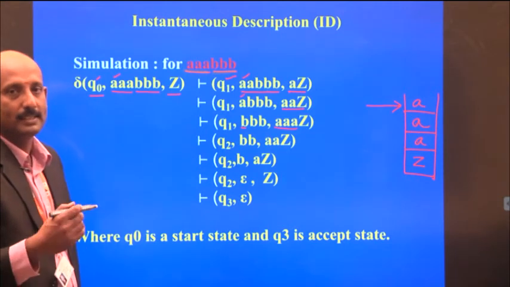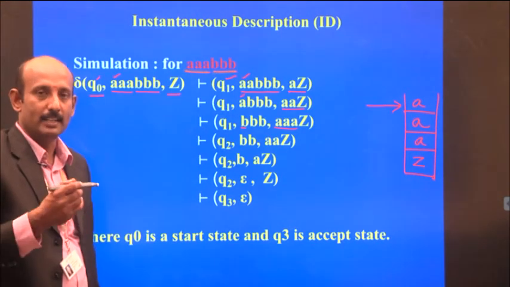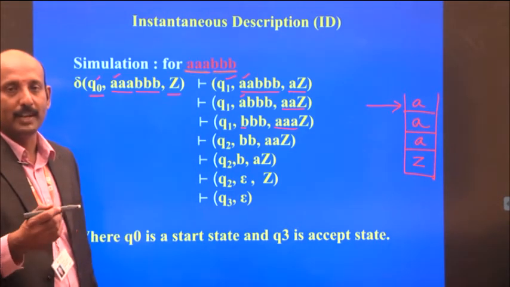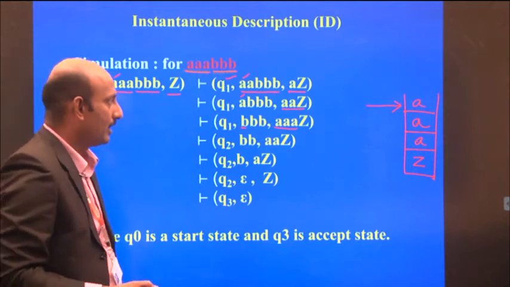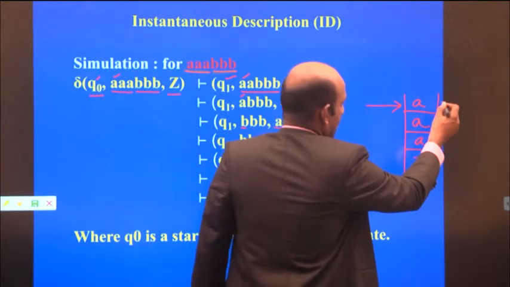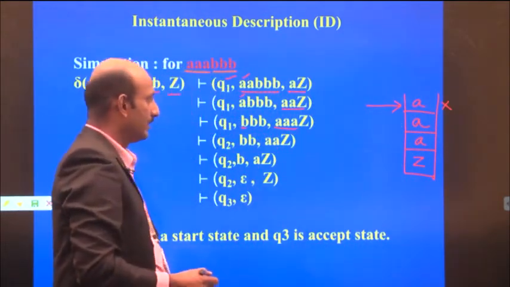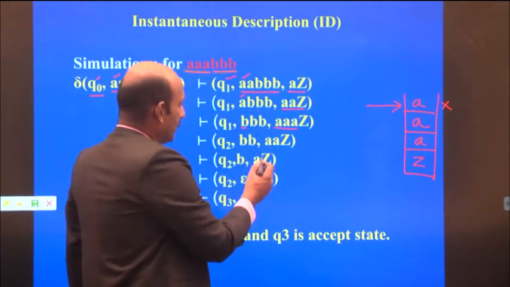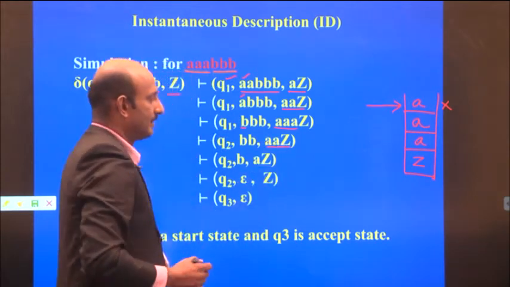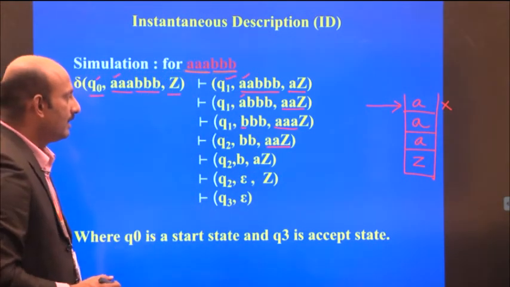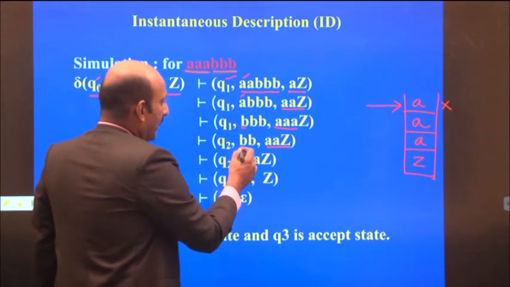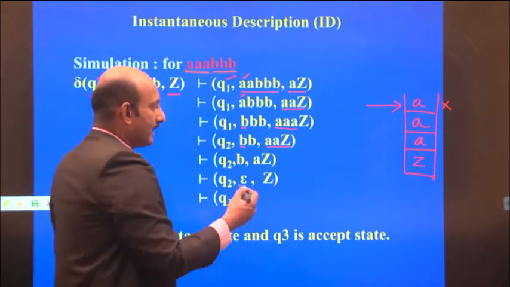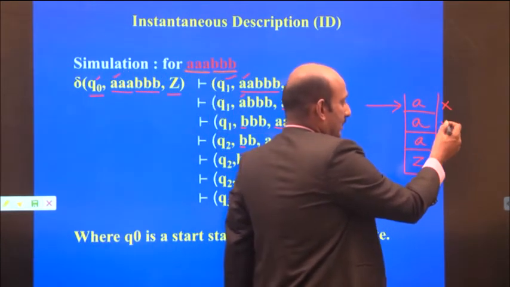And the stack operation is that whenever it reads B, the top element A is popped from the stack. So the remaining is AAZ. Next input is the next B. The same operation: another element is popped from the stack.